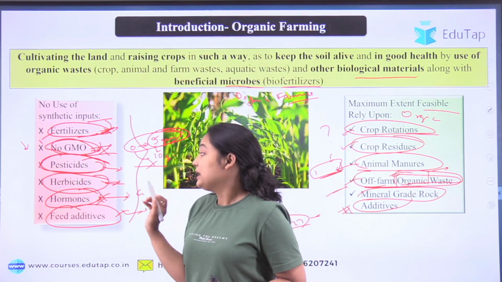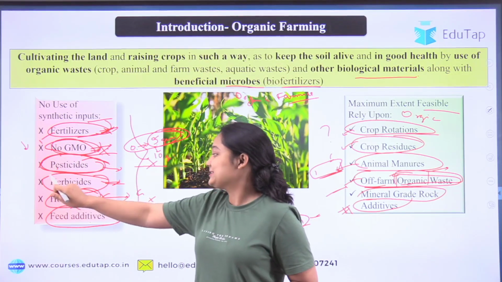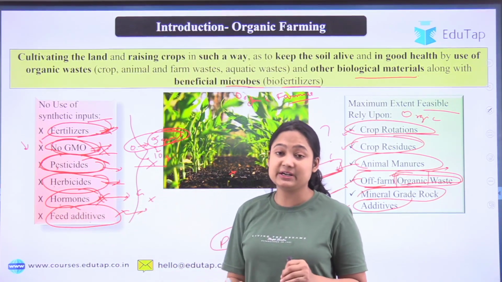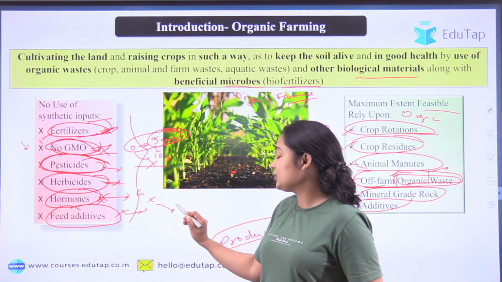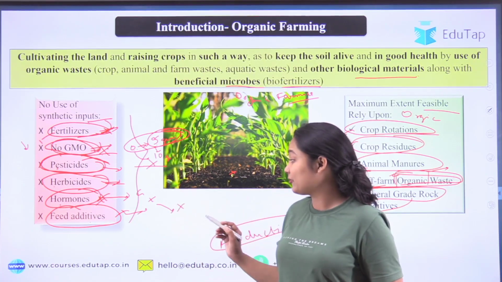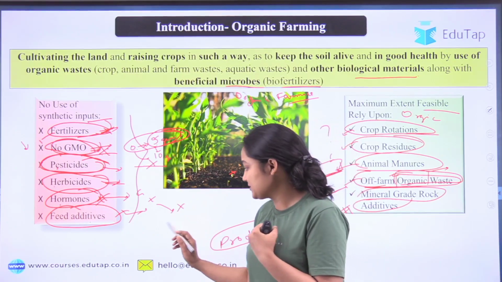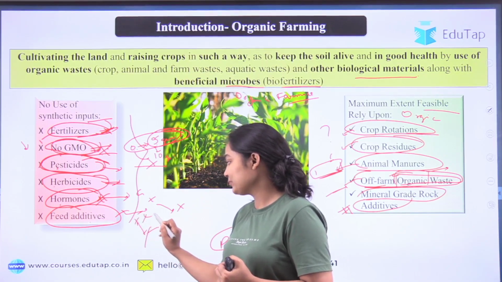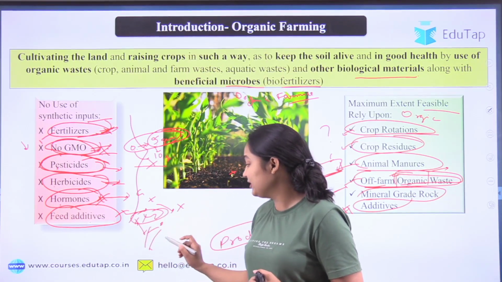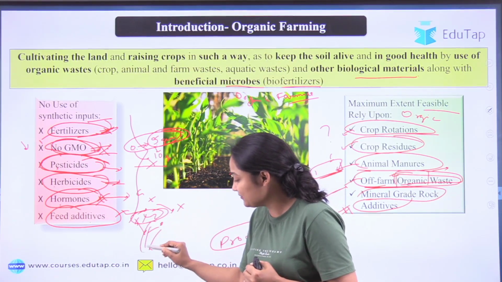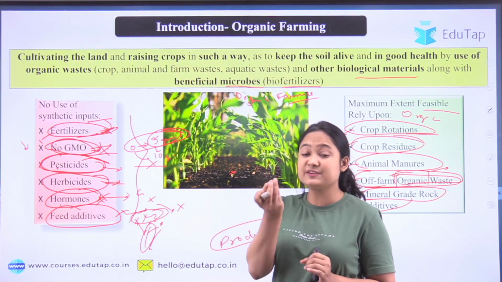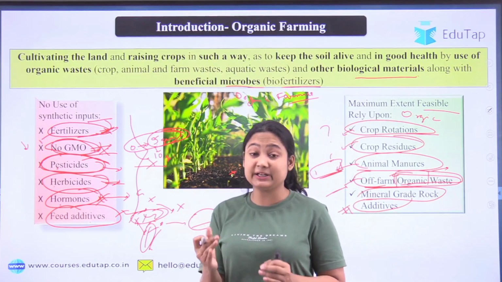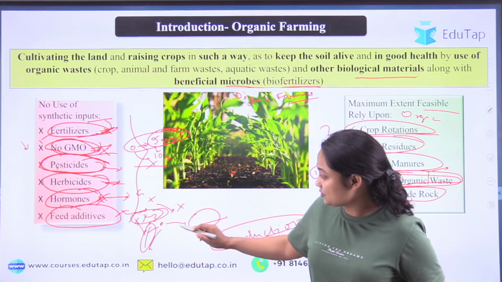Now we use pesticides. So what is the problem with herbicides, pesticides, hormones and feed additives? Whenever we use these in our system, they are not completely cleared from the animal, and they come into the part that we eat. Suppose there is a wheat crop and you have put an XYZ herbicide there. It doesn't mean this herbicide will stay in the stem only. It will come into the seed too, and you will consume that seed and it will enter your system, and that is very problematic for human health.